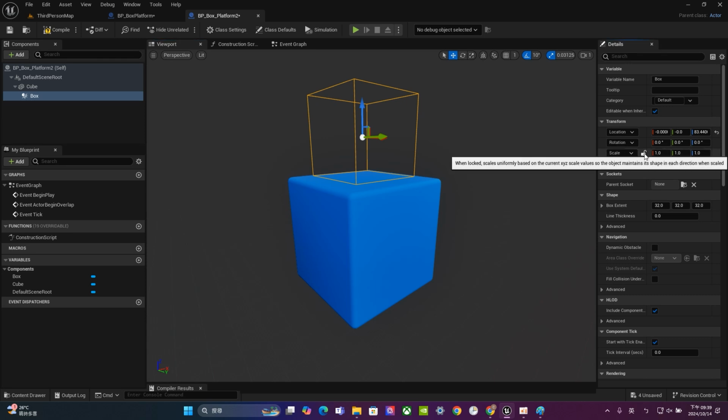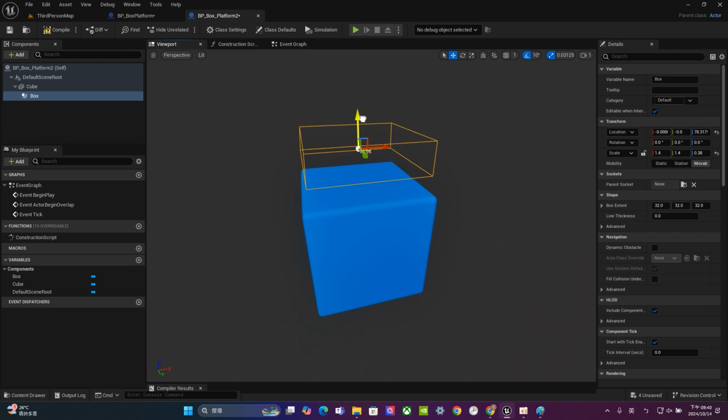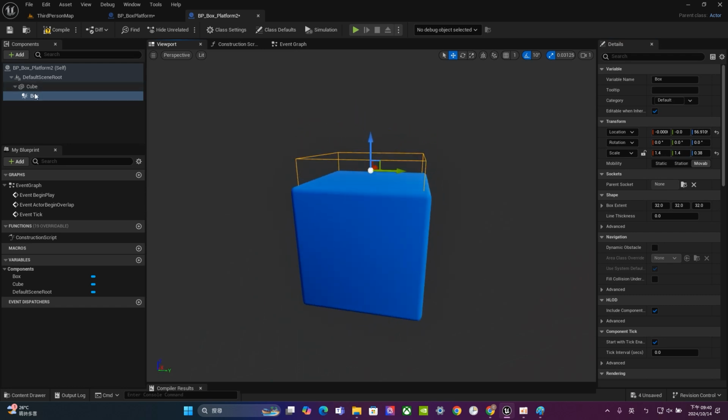Okay, turn off this lock and try to scale this one down and make it a little bit bigger, probably 1.2 times bigger, just as big as your box. Okay, so now we have that, and pull this one down, probably on the top of your cube.